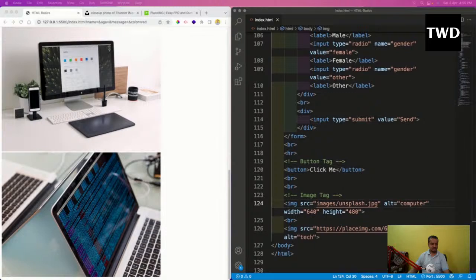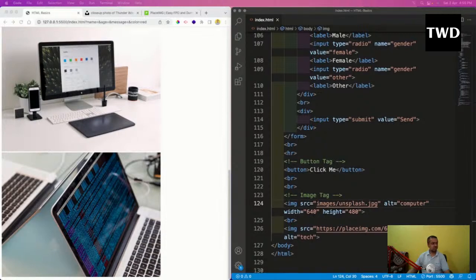So now we'll start with CSS. Okay, we will start with CSS. CSS stands for cascading style sheets.